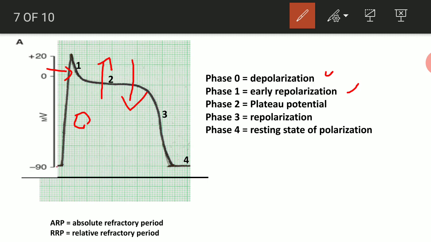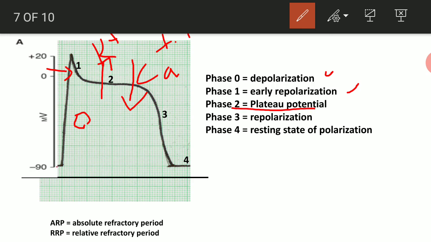So at the plateau phase there are two types of voltage gated channels. One is the potassium channel, which will cause repolarization, and the other is the calcium channel; calcium is more extracellular, so the gradient will be inside. So positive charge comes inside by calcium, positive charge goes out by potassium, and this tug of war will lead to plateau. Okay, so plateau potential.